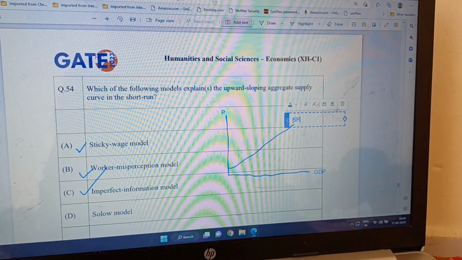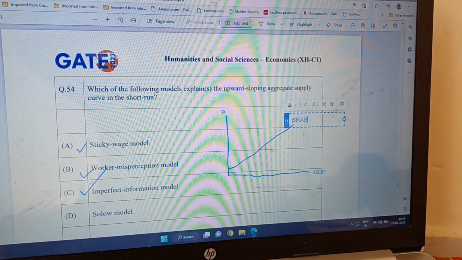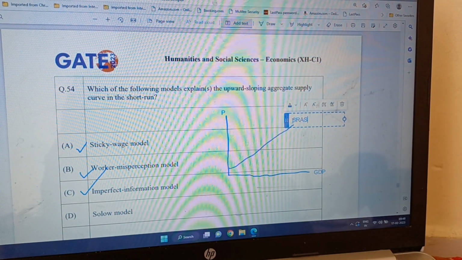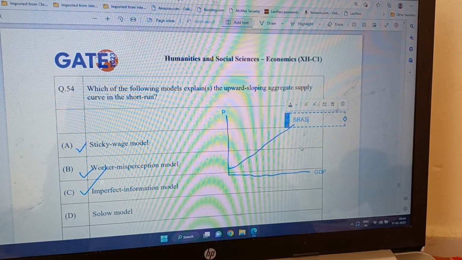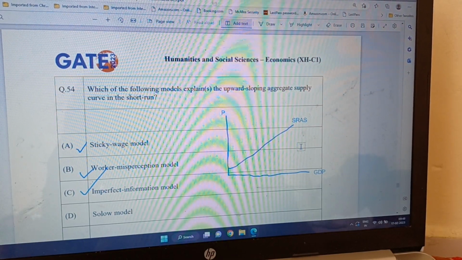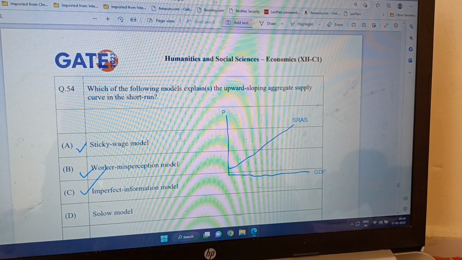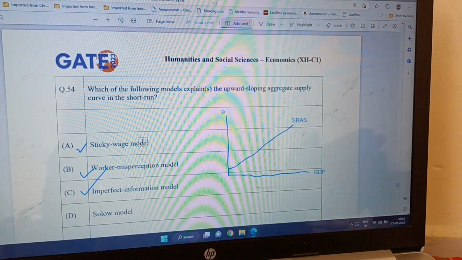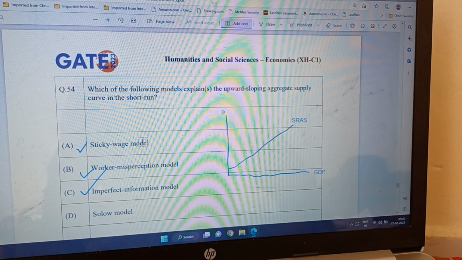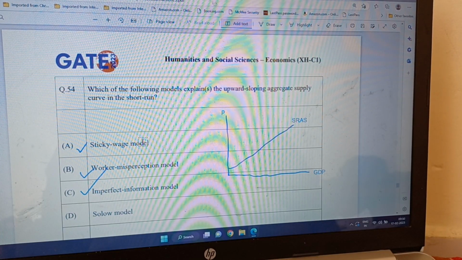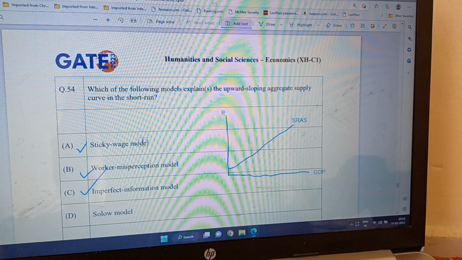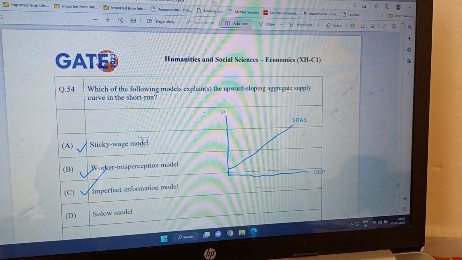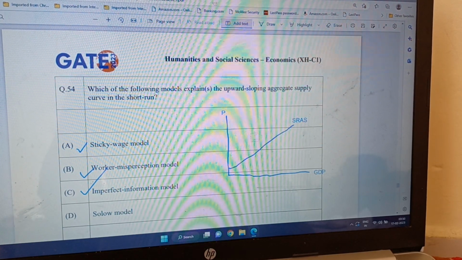So it was Keynes who had said that the aggregate supply curve is upward sloping, while classical economists said it is vertical because the economy is always at full employment even in the short run. So sticky wage model, of course, says that wages are sticky, they don't adjust downward quickly if the price goes down. Labor is bound by contracts, so they cannot revise their wages before the contract ends. So sticky wages lead to that.